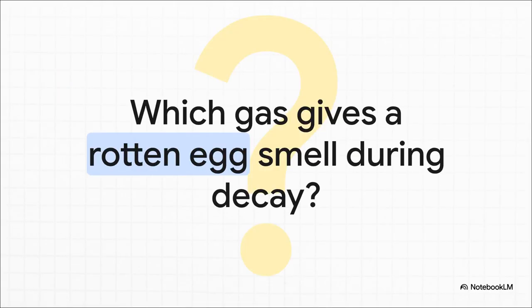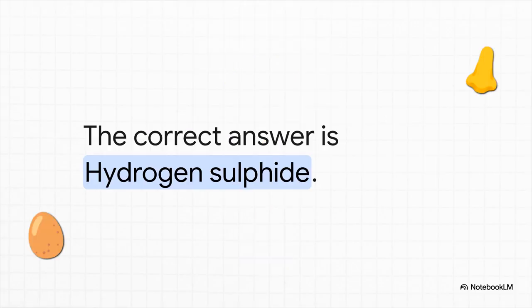Let's keep this energy up. Quick quiz 2. Think back to that distinct sensory detail we talked about just a few minutes ago. Which gas gives a rotten egg smell during decay? A, hydrogen sulphide, B, oxygen, C, carbon monoxide, or D, nitrogen? Boom! The answer is A, hydrogen sulphide. That unmistakable smell is just a classic indicator of sulfur-containing proteins breaking down. I bet you're definitely never going to forget that smell now.